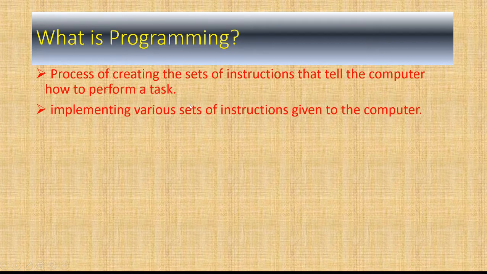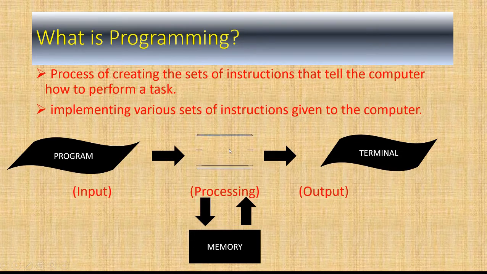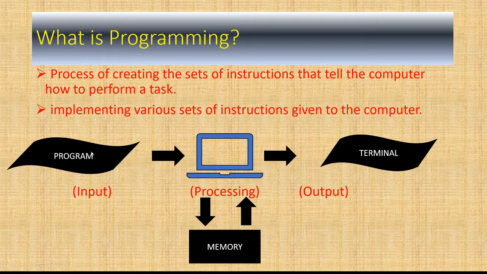So this was the basic definition of programming, and for your reference you can see here a diagram in which the user is giving input, a program or a set of instructions, to the computer, and then the processing happens here. The user is giving input to the computer or the CPU, which is processing, which involves some interface with the memory also, and then the output will come on the terminal.